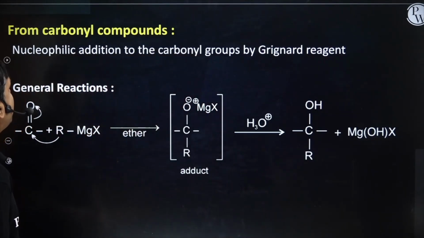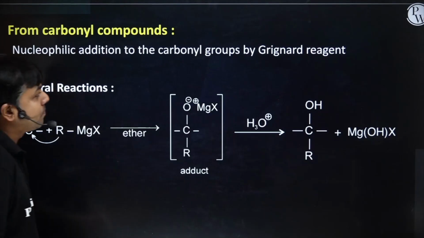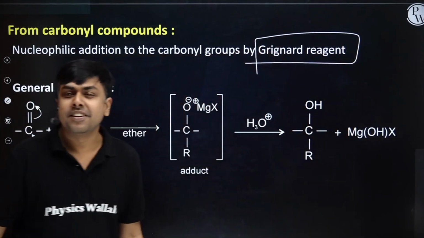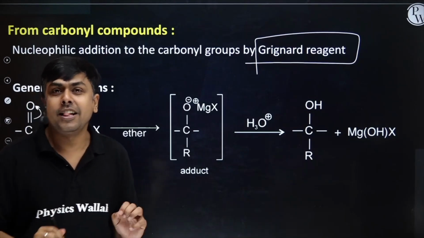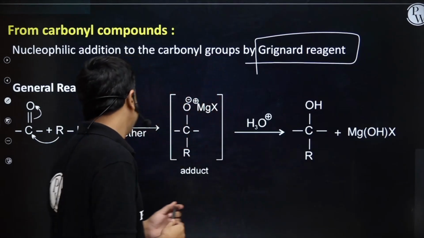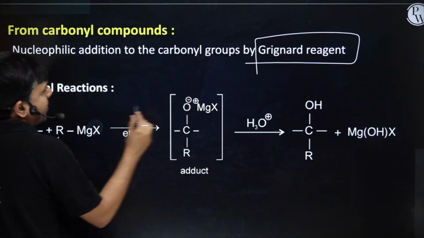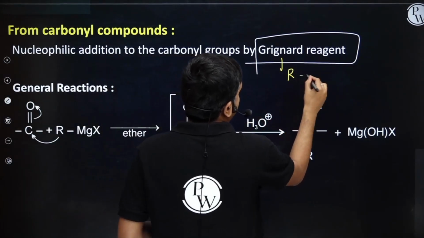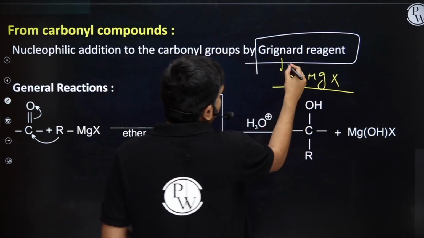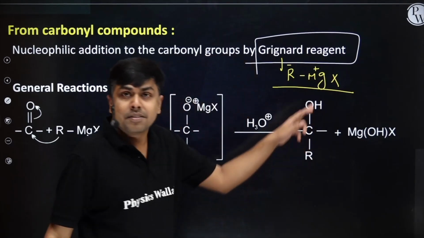Reaction of nucleophilic addition to the carbonyl group by Grignard reagent. Once again, this Grignard is there. Highly important organometallic reagent, right? So, I'm having RMgX. This RMgX is treated with a carbonyl compound. R has a negative character, MgX positive character, right?